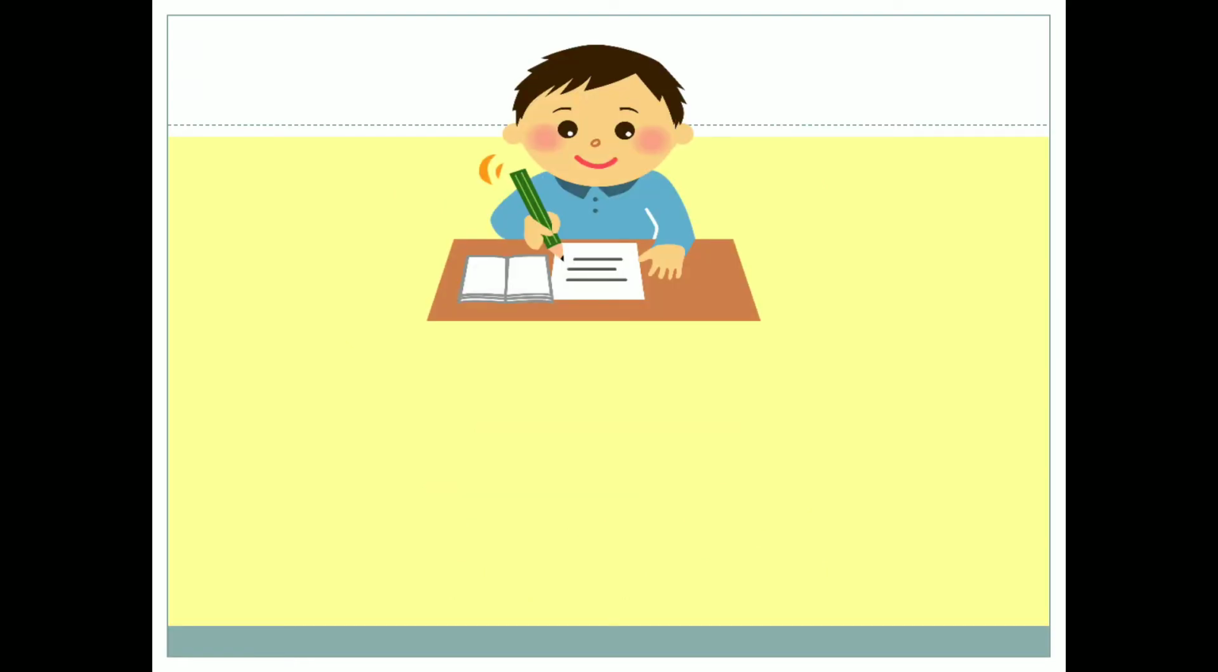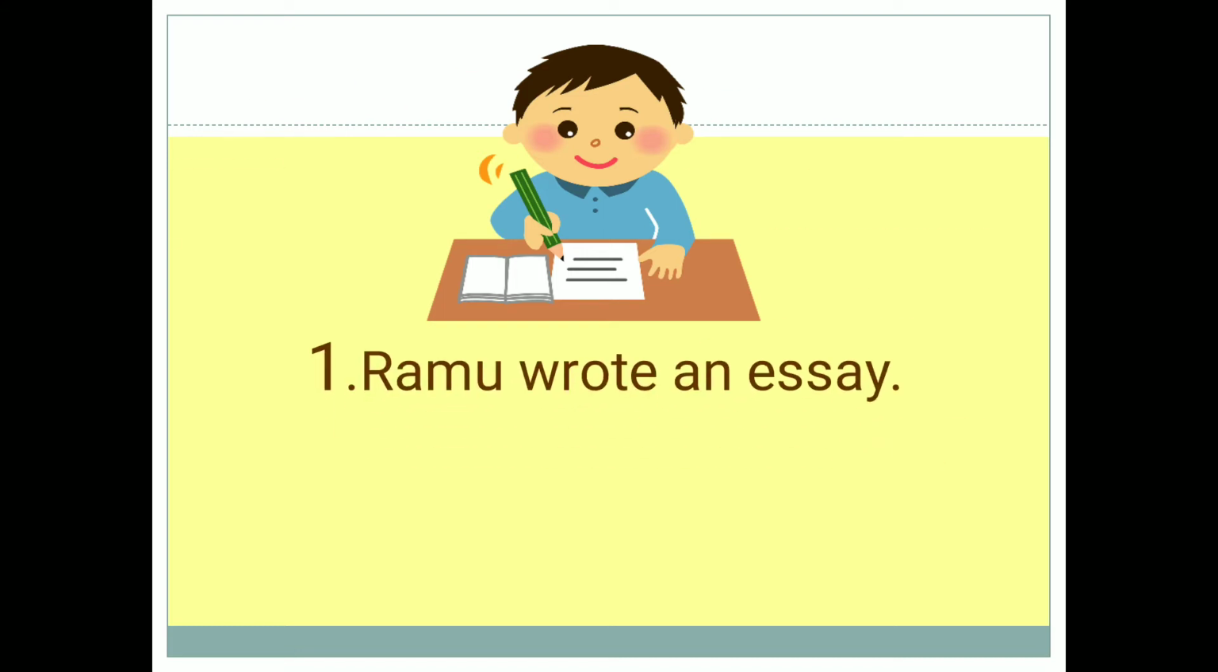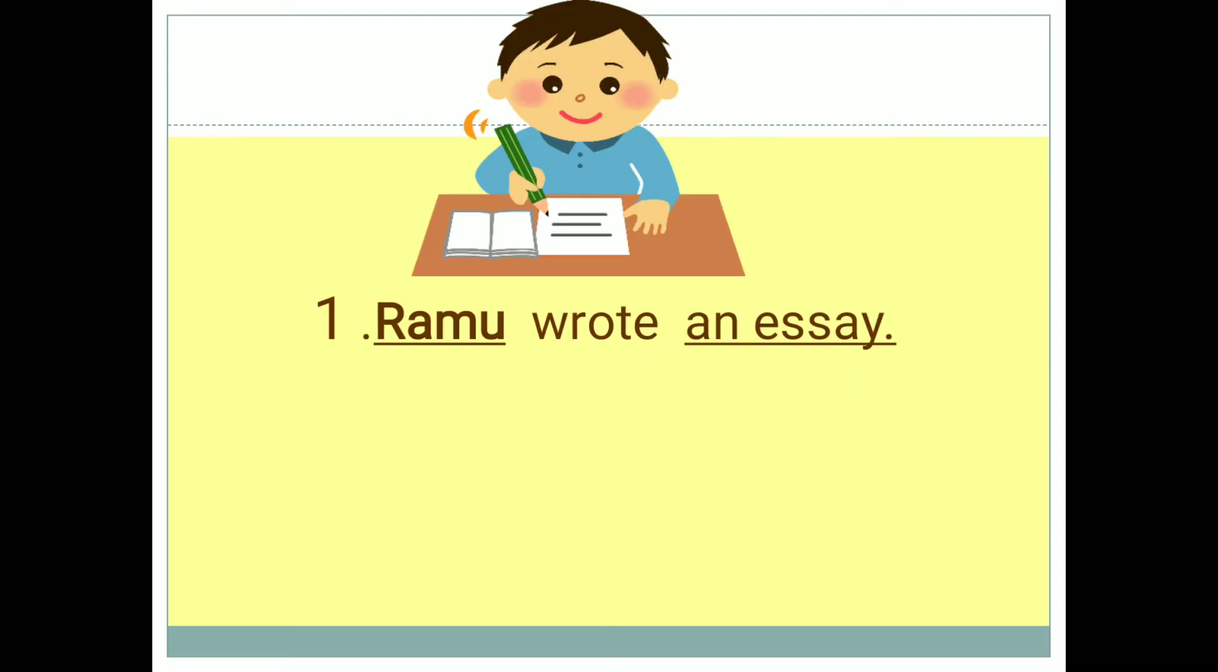Look at this boy. What is he doing? He is writing something. Suppose he is Ramu. He wrote an essay. Then what do you say? Ramu wrote an essay. In this sentence, Ramu is the subject. He is the doer. He did the action.